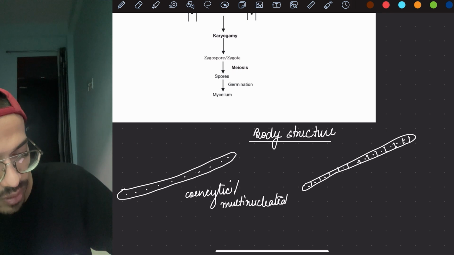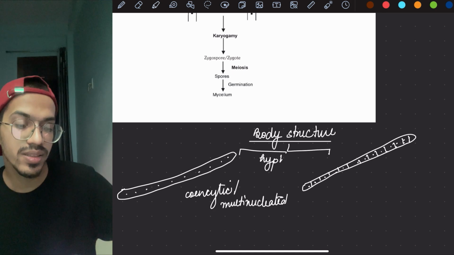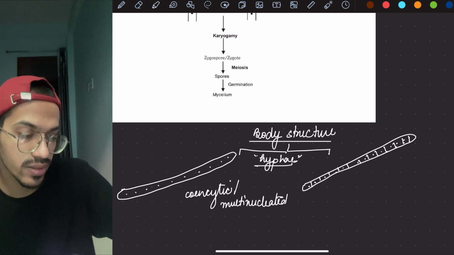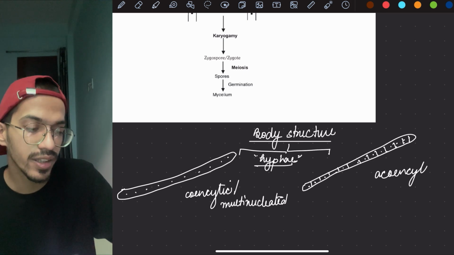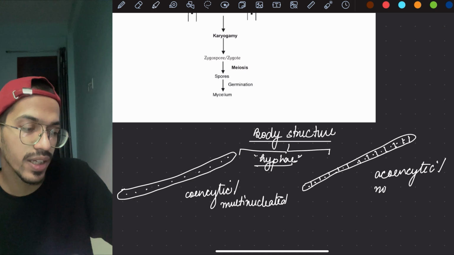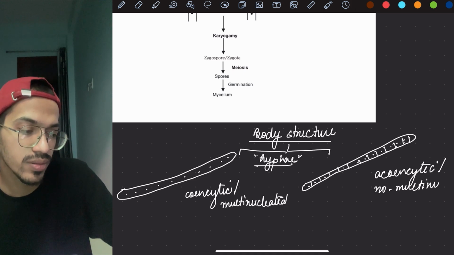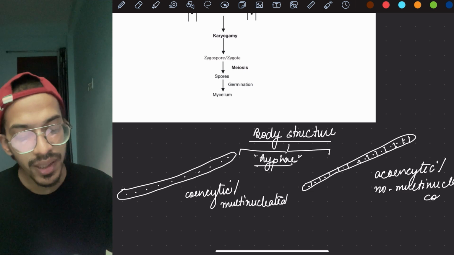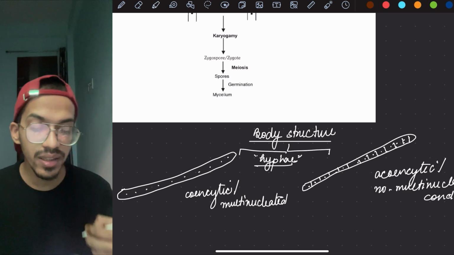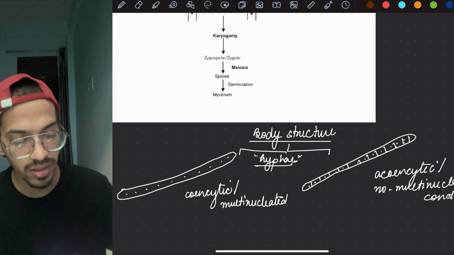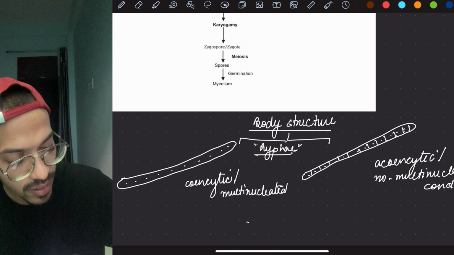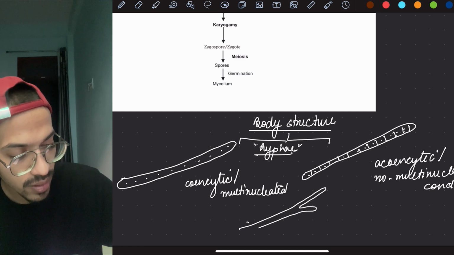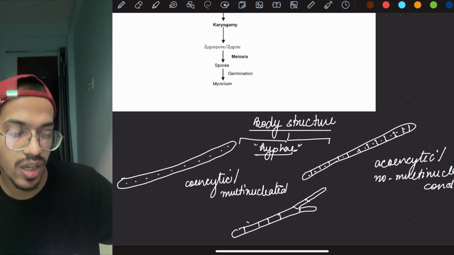Whereas this one is non-coenocytic, meaning there is no multinucleated condition. Now there could be more to it: branching may or may not be present. For example, a branch is coming up.